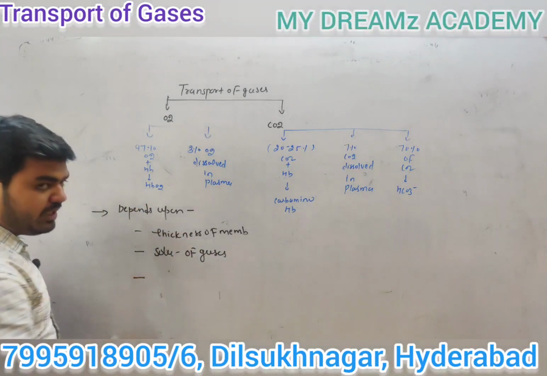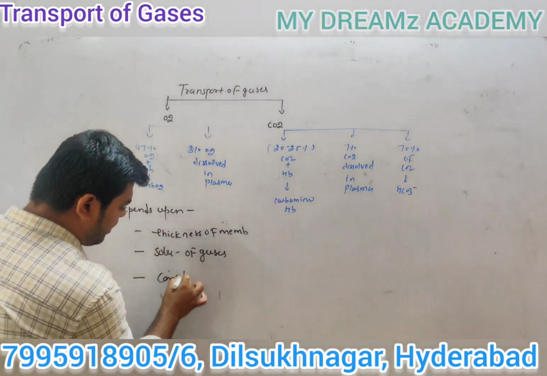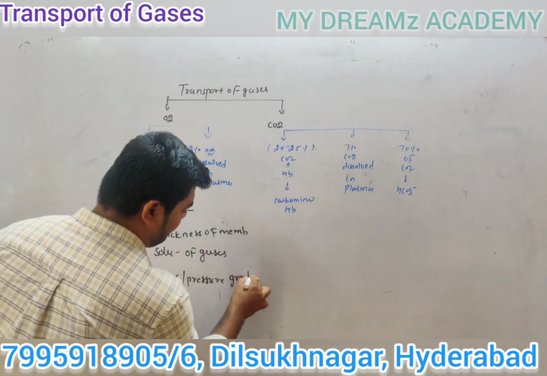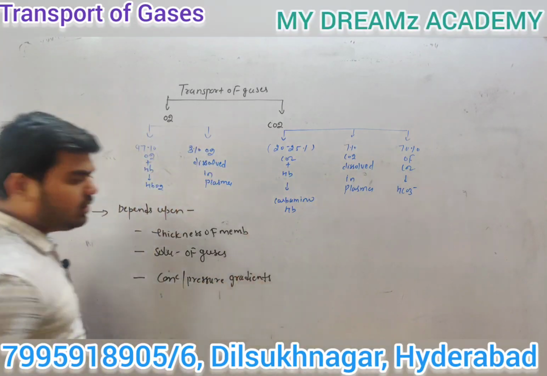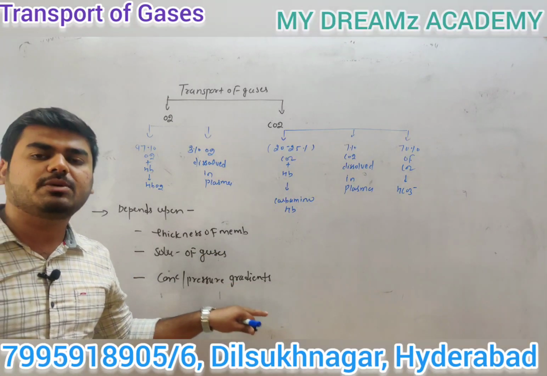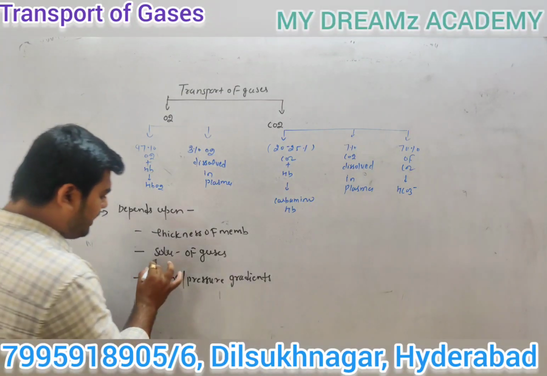And third, it depends upon concentration, or you can say pressure gradient. So thickness of membrane, solubility of gases, and pressure gradient are the most important things for the transportation of the gases.